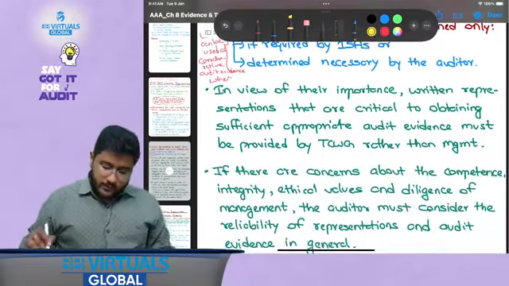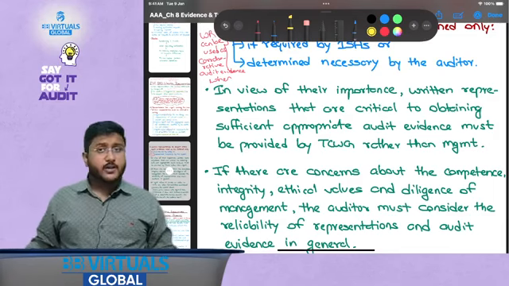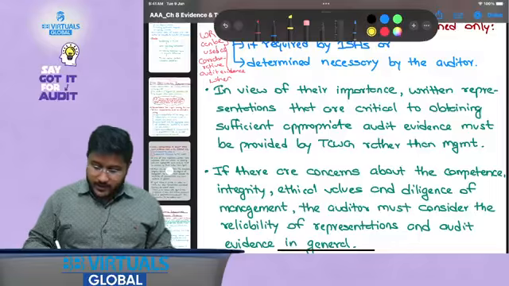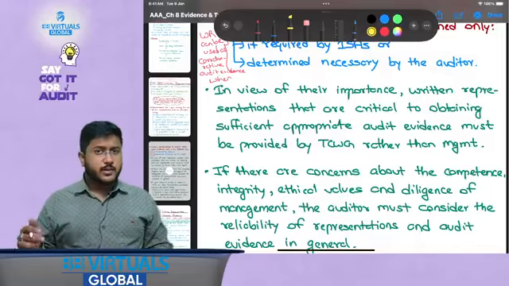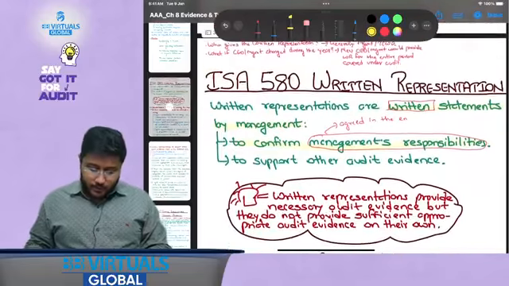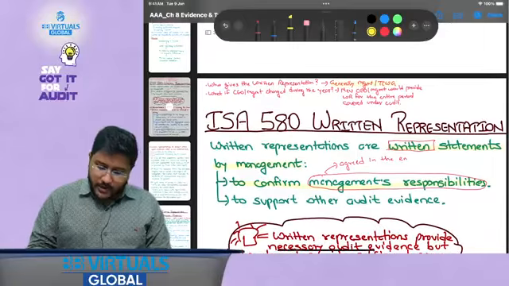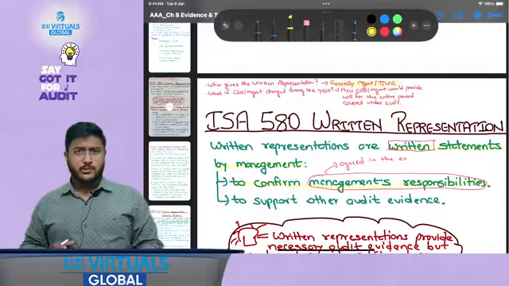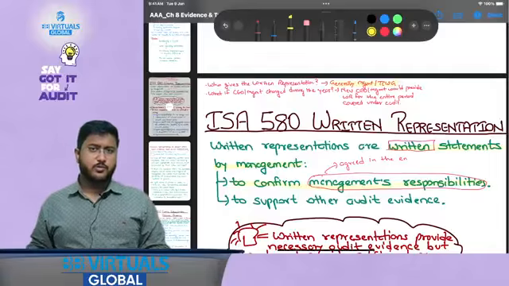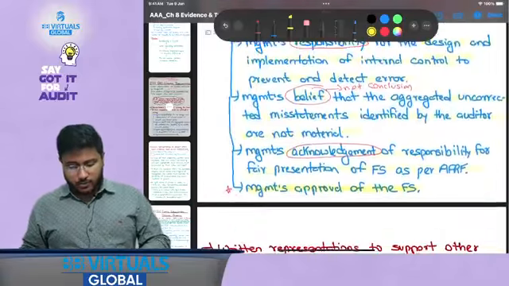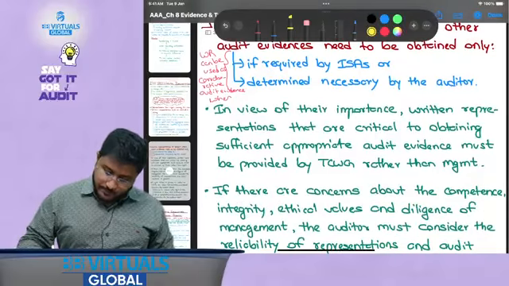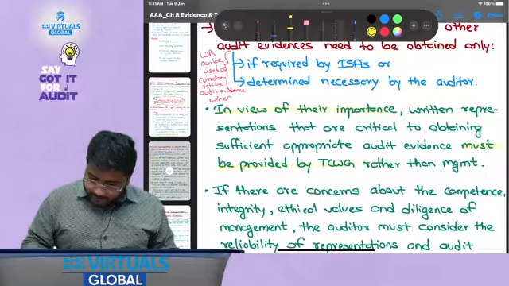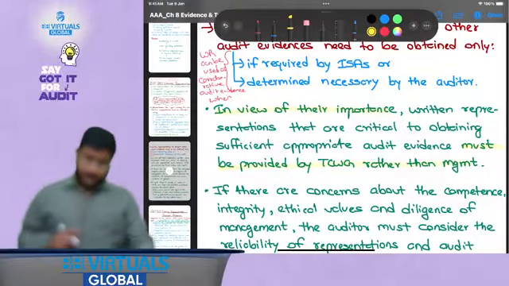In view of their importance, written representations that are critical to obtaining sufficient appropriate audit evidence must be provided by those charged with governance, that is other than management, rather than management. We discussed who can provide the written representation? Generally management or those charged with governance. That is, if something is considered very, very critical for the financial statements or the auditor's report, then that should be given by those charged with governance and not management. Okay, in view of importance, certain representations must be provided by those charged with governance rather than management.